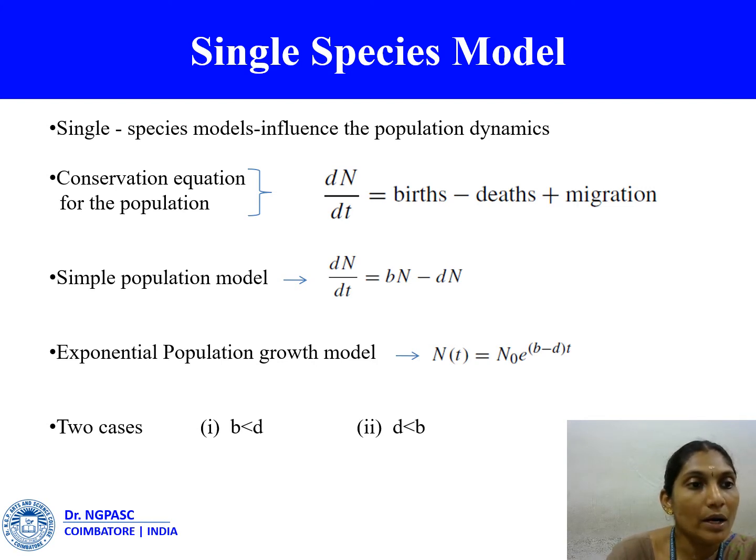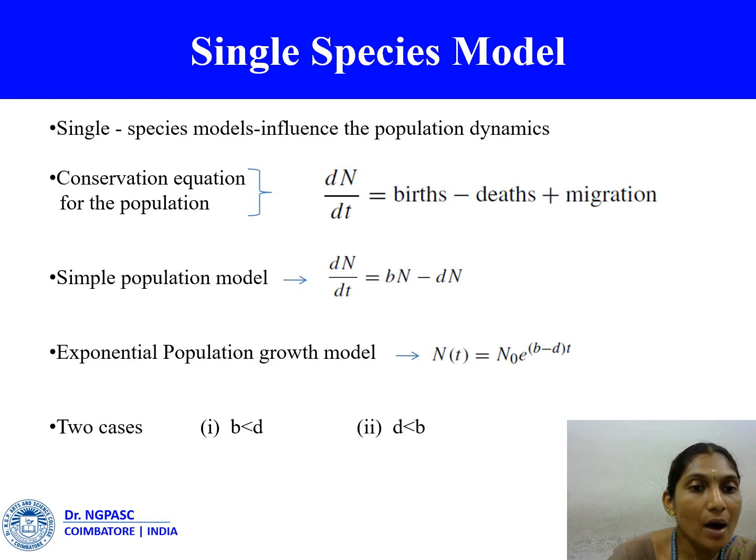The simple model has no migration, and the birth and death terms are proportional to N. That is, dN/dt is equal to bN minus dN, which can be written as N(t) equal to N0 exponential of (b minus d) times t, where b and d are positive constants and the initial population N(0) is equal to N0. Thus, if b greater than d, that is birth greater than death, the population grows exponentially, while if b less than d, that is birth less than death, it dies out.